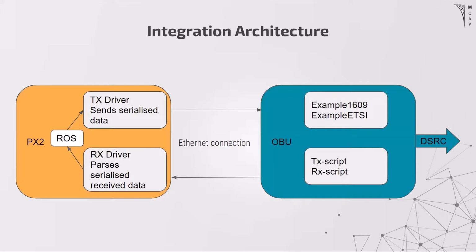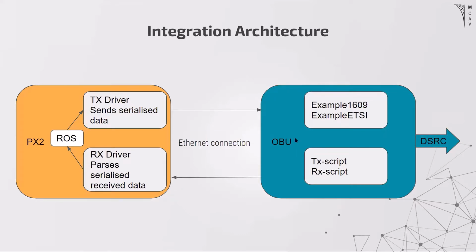Here's a final look at the integration architecture from the integration project by Connectivity in 2020. So we have the PX2 with ROS running with a TX driver program, which sends serialized data over the Ethernet connection to the OBU. The OBU then runs some proprietary applications written by Cohda Wireless and customized by the connectivity team, and this information is sent over the wireless connection.